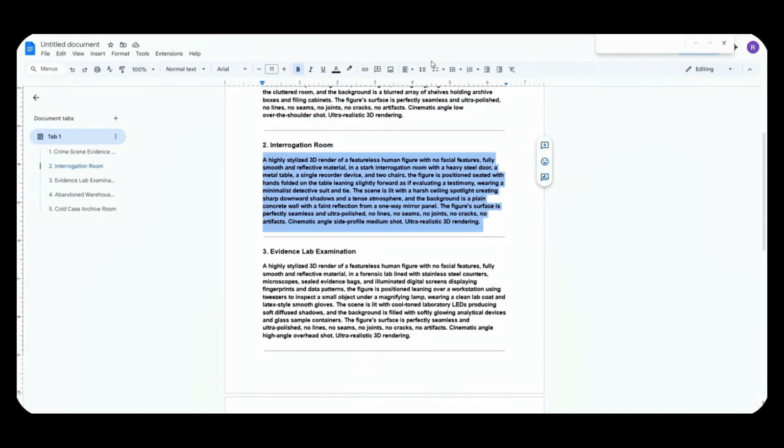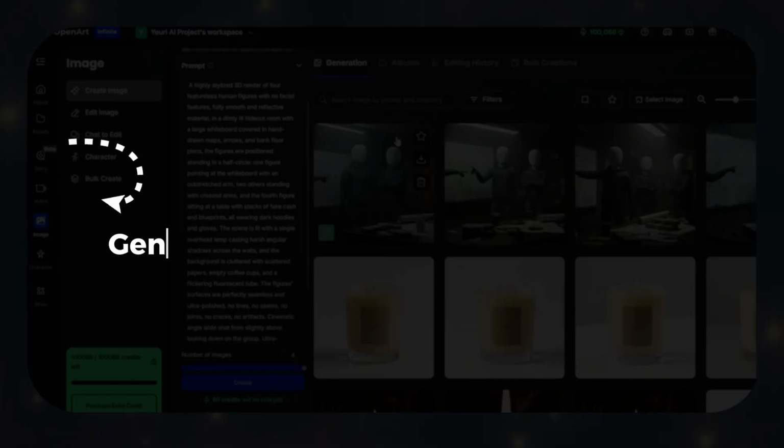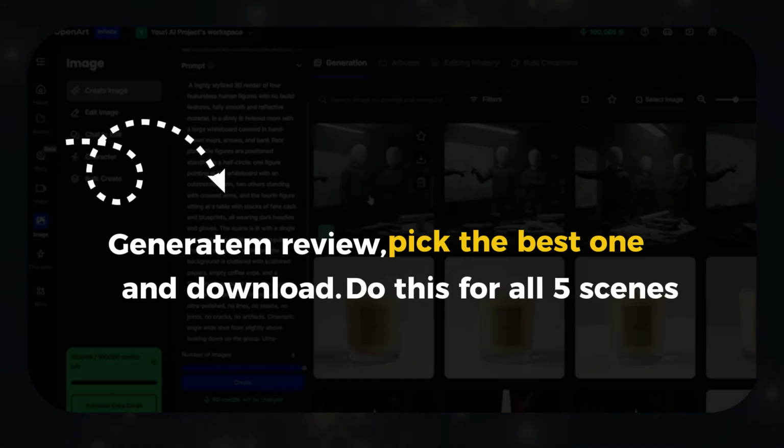Grab the prompt for Scene 2, paste it into OpenArt, and repeat the process. Generate, review, pick the best one, and download. Keep doing this for all 5 scenes. It might take a few minutes, but this is the foundation of your entire video, so take your time and pick the shots that really stand out.